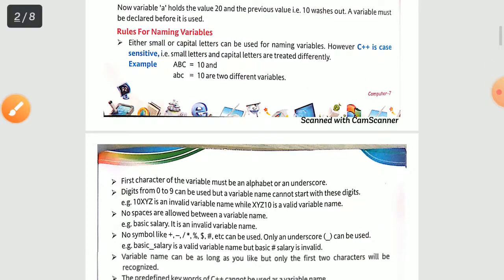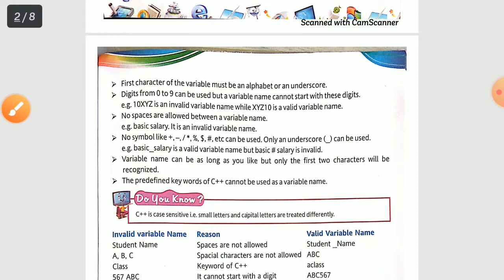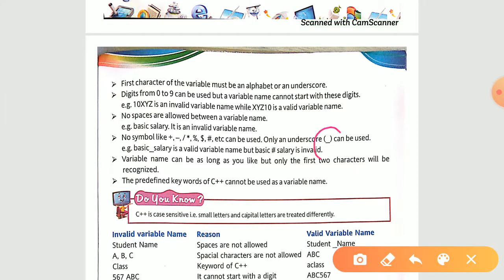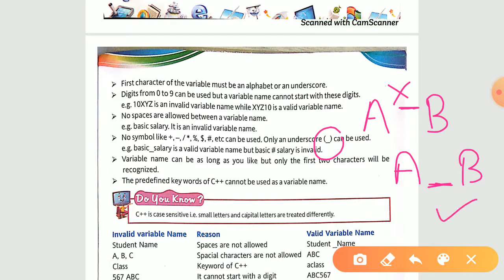Now the second rule for naming a variable is that the first character of the variable must be an alphabet or an underscore. Now, what is an underscore? This is something called an underscore. Don't use it like this; this is a hyphen, A-B. Don't use this one, this is not an underscore. A underscore B, like this, is valid. This is not valid.